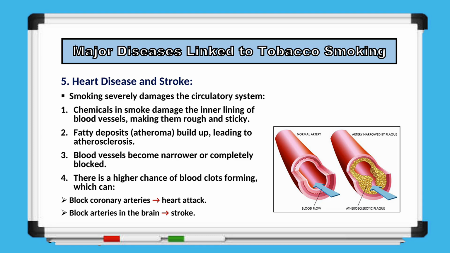As you can see in the diagram, heart disease is closely linked to atherosclerosis, a condition in which arteries narrow due to plaque buildup. In a normal artery, the lumen is open, allowing blood to flow freely. Over time, fatty substances, cholesterol, and other materials form plaques on the artery walls, gradually narrowing the artery. This reduces blood flow, restricting the delivery of oxygen-rich blood to organs and tissues.